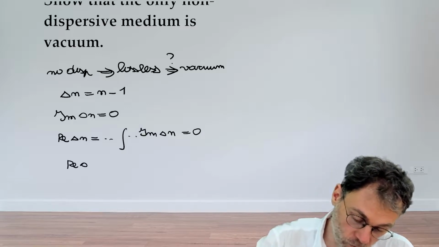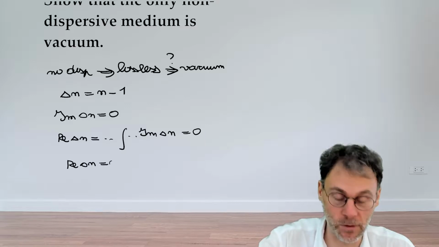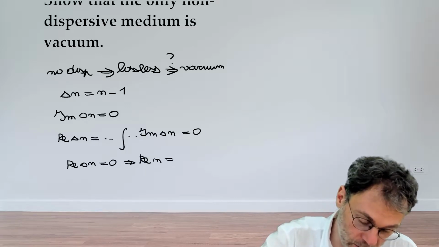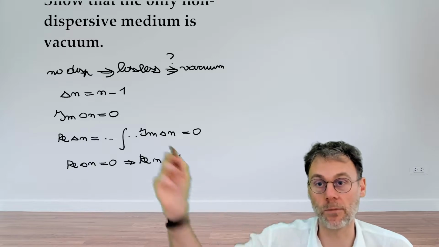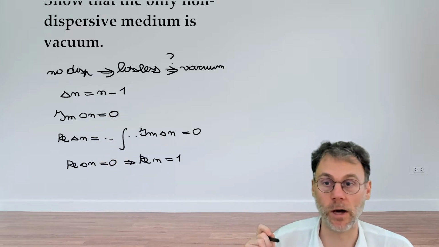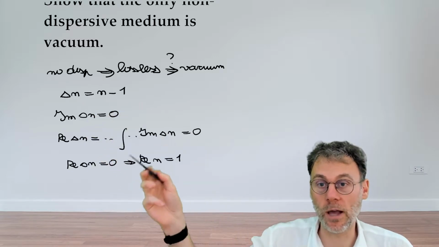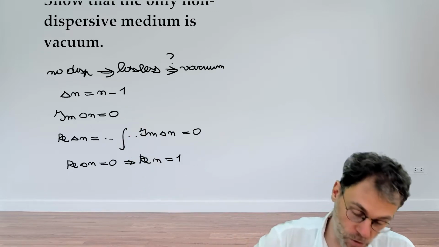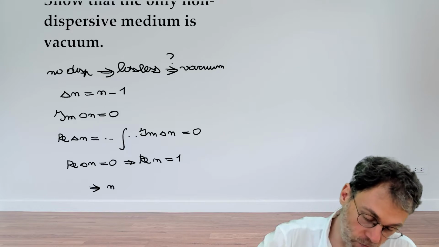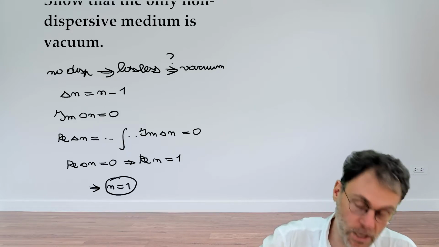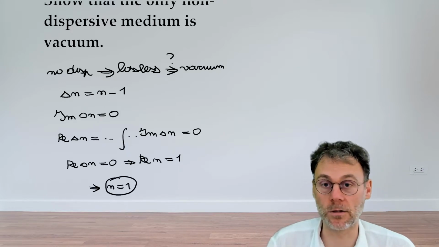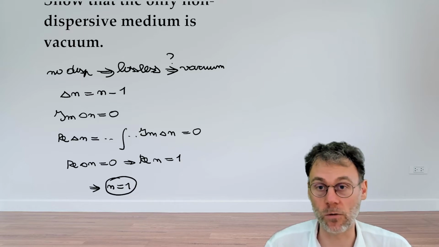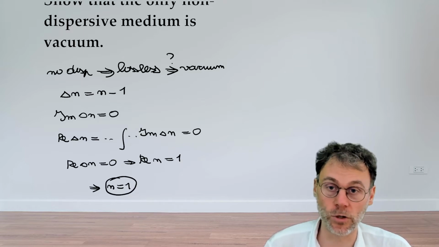Now, if the real part of delta n is equal to 0, that means that the real part of n itself is 1. Again, because delta n is n minus 1. So if we bring everything together, we know what the real part is, we know what the imaginary part is. The only conclusion there is that the refractive index itself should be 1. And that means that the material we're dealing with actually is vacuum. So vacuum is the only possible non-dispersive material.